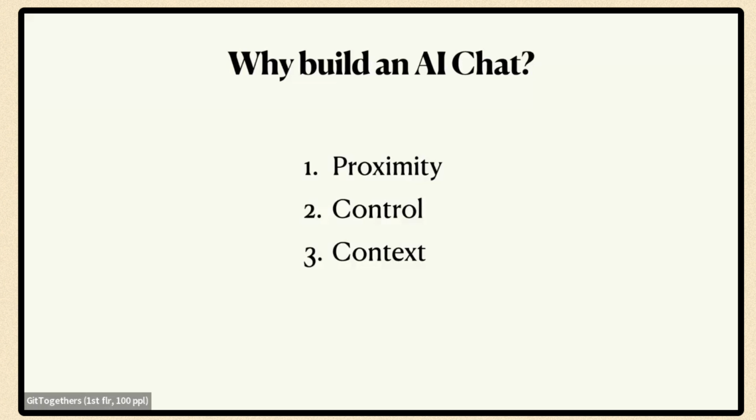And second is control. Big LLMs have broad knowledge, and so to get a specific answer, you need to prompt them specifically. And your product can do that so that users don't have to repeat themselves. And third is context. Although ChatGPT and GPTs are great, they have a lot of knowledge from training, it's possible that they might lack specific knowledge relevant to your product, either because it didn't exist, or it wasn't public, or it wasn't important enough to show up in the training data. So providing the specific context as part of the prompt can lead to better accuracy and less hallucination.